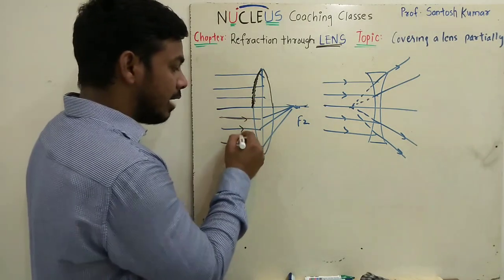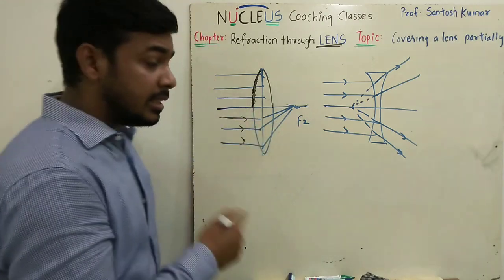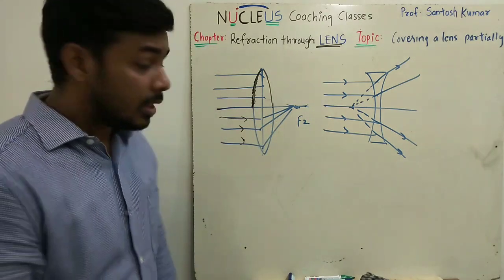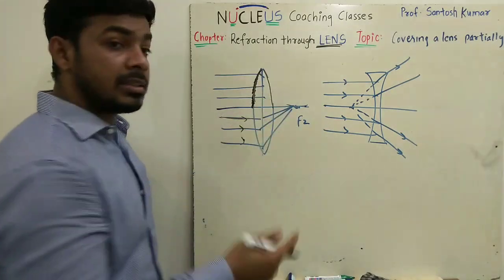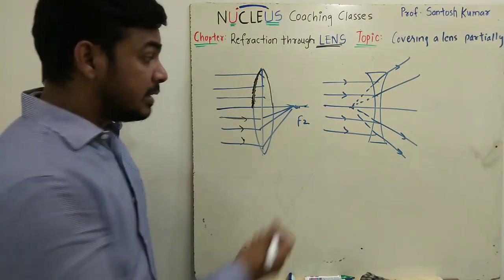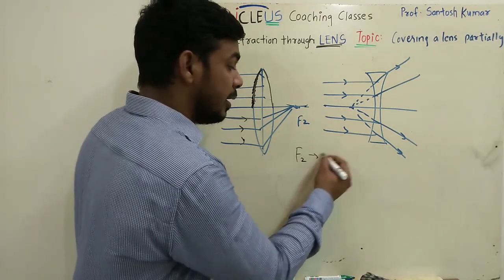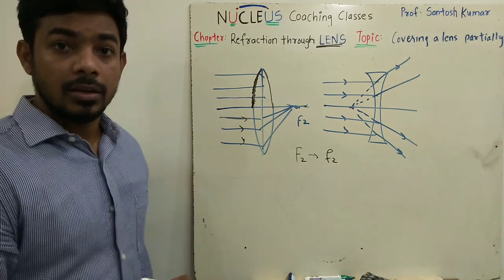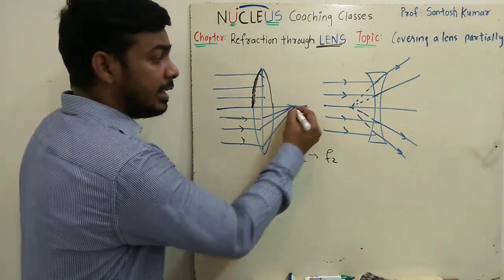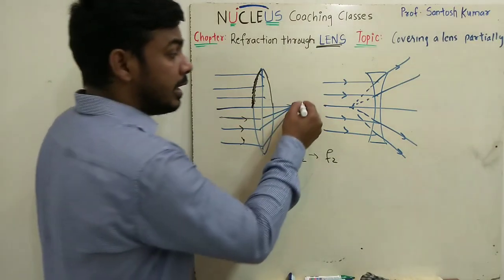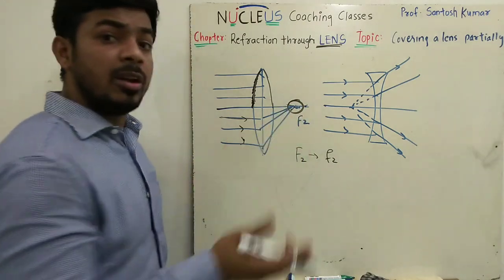But the rays traveling still meet at f2 because there is no change in the refractive index of the material. There is no change in the refractive index of the surrounding medium and the curved surfaces are still the same. That means there will be no change in principal focus. That means there will be no change in focal length. So what is changing now? Only half part of the ray can reach point f2. So the intensity of the image, whatever the image is formed, will be reduced.